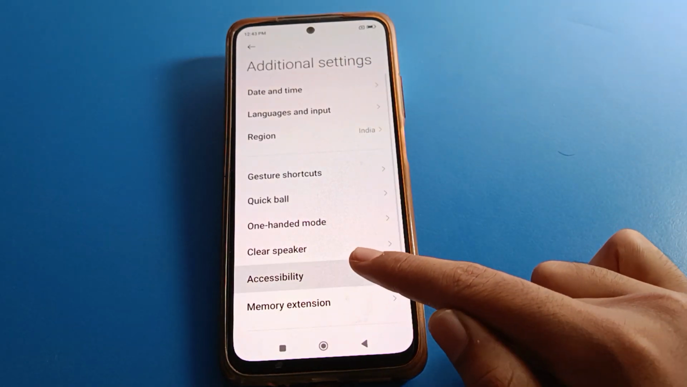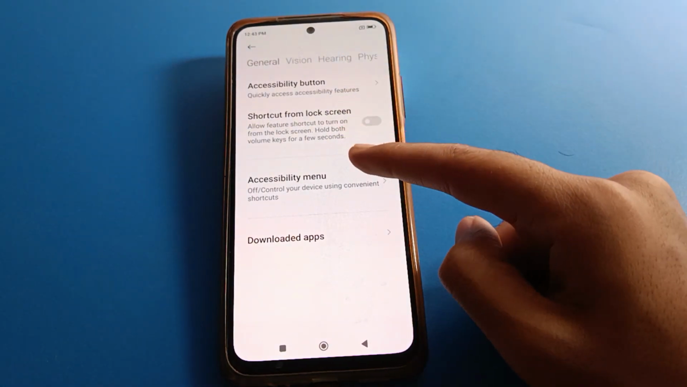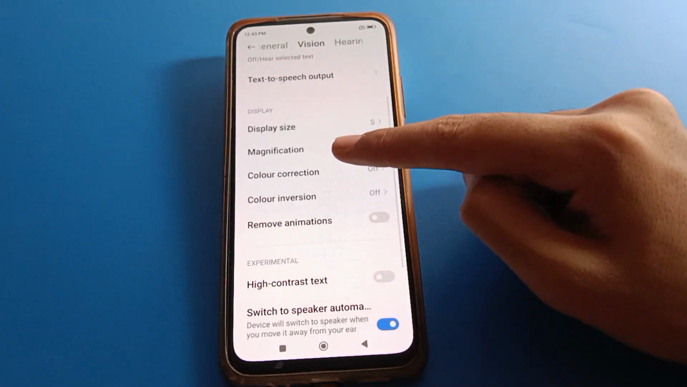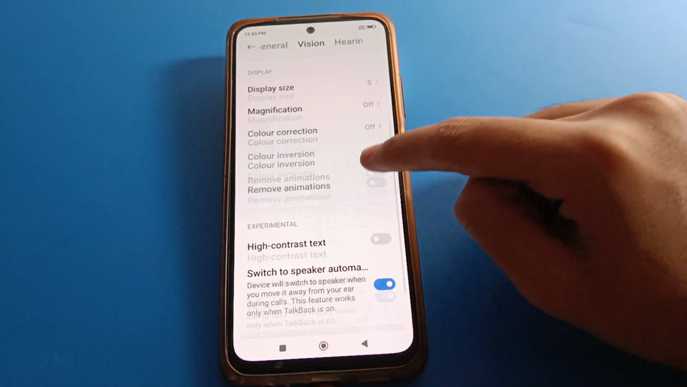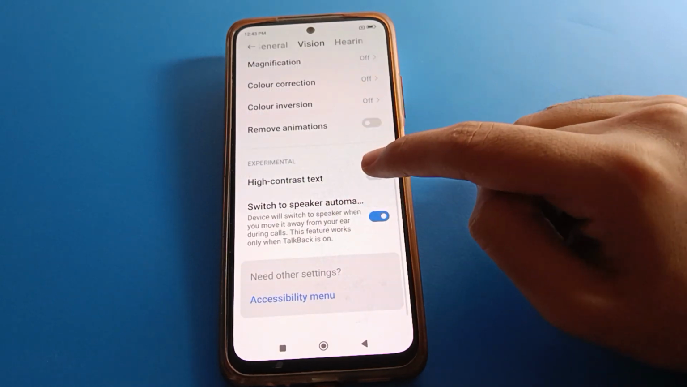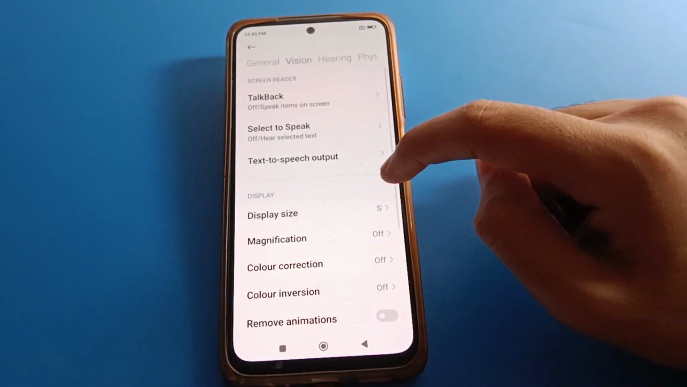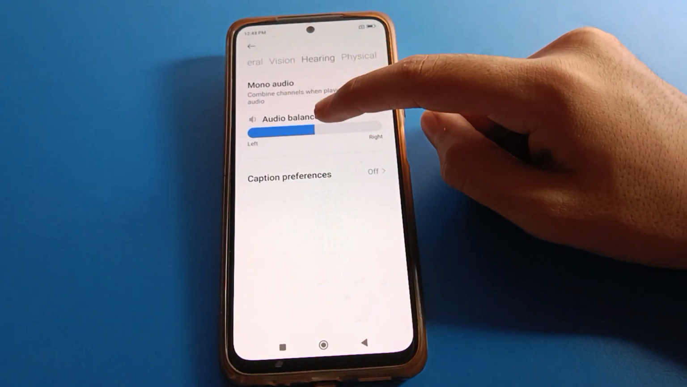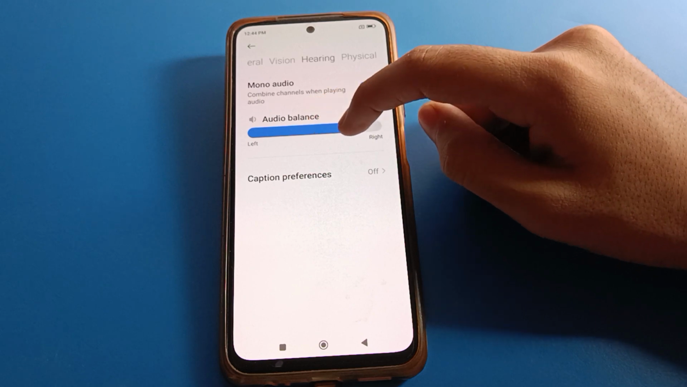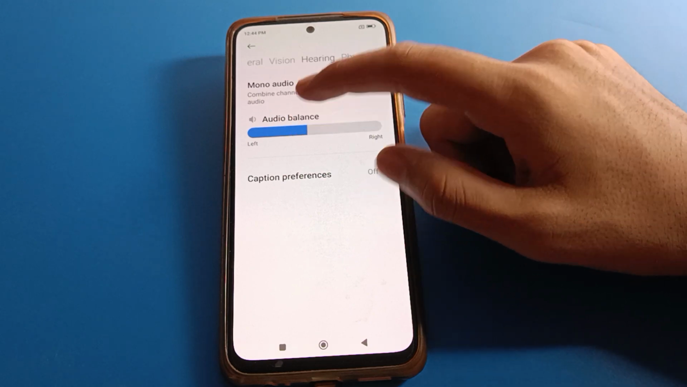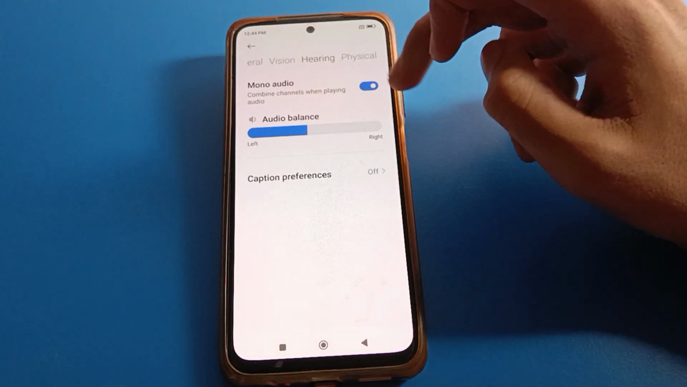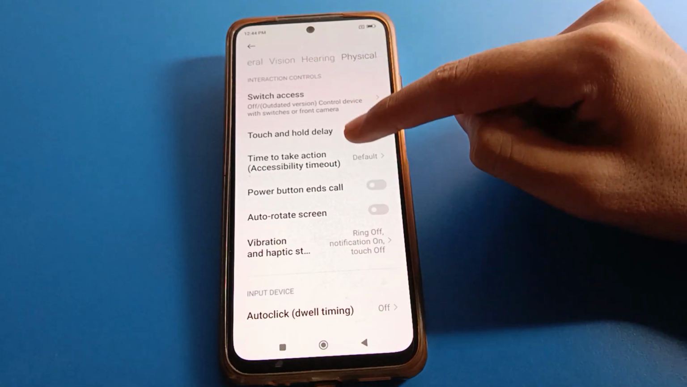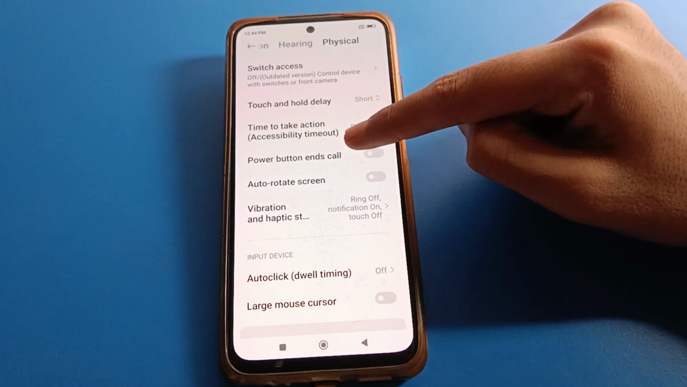accessibility settings, click here. After accessibility settings, here on the right side swipe: talk back, select to speak, display size settings, color correction, color inversion settings. So power button and call setting is not here. So let's swipe again. Mono audio, friends, if you want to adjust mono audio, on the right side you can increase your mono audio setting and on the left side you can decrease. You can adjust your audio balance, so turn off mono audio. Again when you swipe, friends you can see power button to end call setting here.